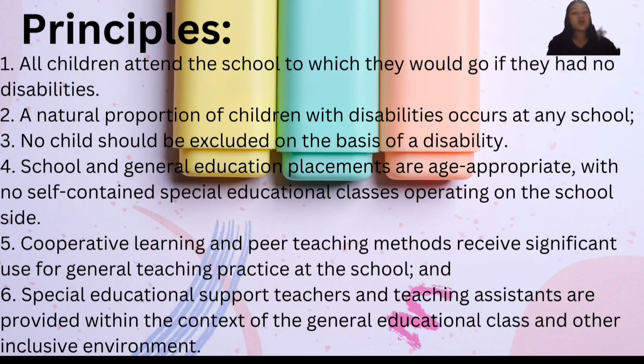Number 3, no child should be excluded on the basis of a disability. Number 4, school and general education placements are age appropriate, with no self-contained special educational classes operating in the school site. Number 5, cooperative learning and peer teaching methods receive significant use for general teaching practice at the school.